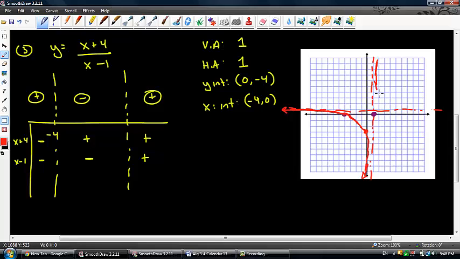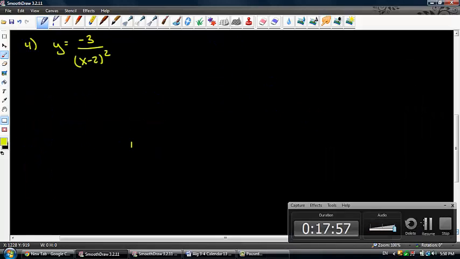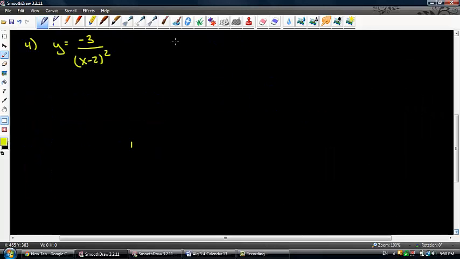So we know the behavior of these rational functions, so here we go. It looks just like that. All right? Let's do another example. Okay, let's do another one. So we're going to go ahead and identify everything that we can about it, and hopefully you're getting the hang of it. But if you're not, it's not a big deal. We will do thousands and thousands more of these.